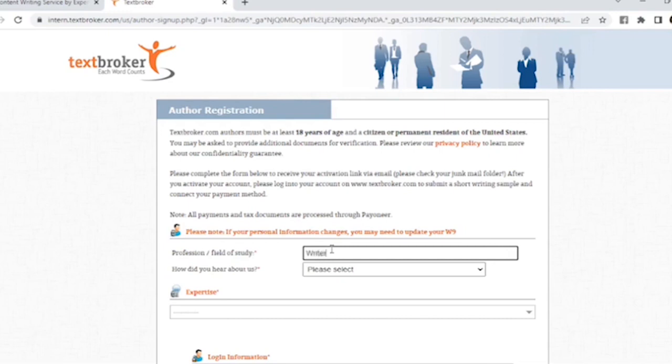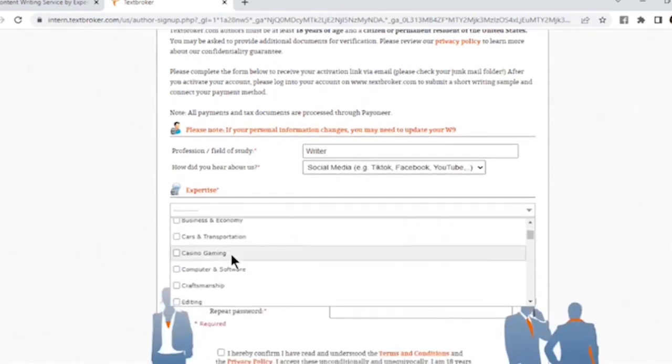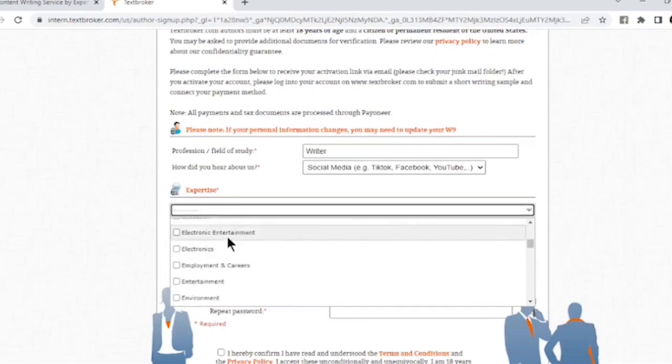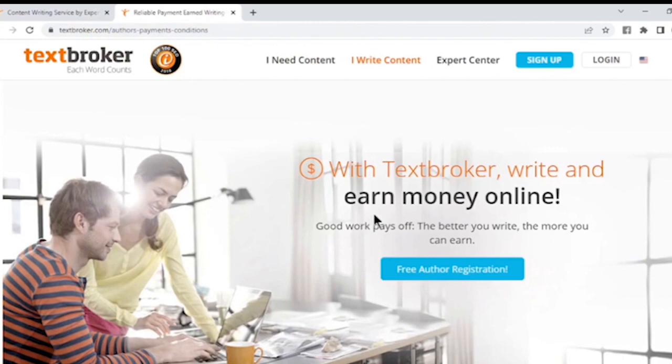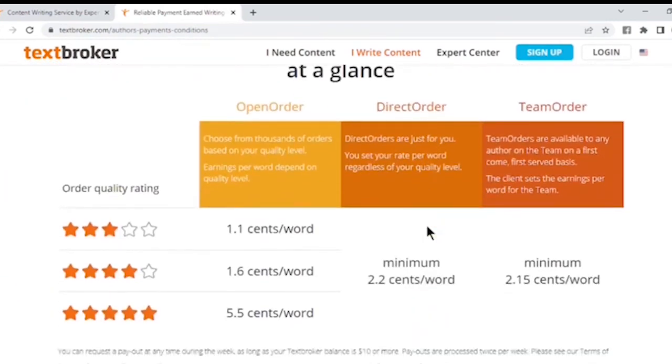To make money online, all you need to do is visit textbroker.com and click on I Write Content. This will take you to the next page, where you can learn more about how to earn money by writing articles for TextBroker. It is entirely free to register with TextBroker and begin making money by writing different articles today. By heading to the payment section and selecting More Information, you can determine your potential earnings. For example, a 1,000-word article would earn you $50, and longer articles result in higher earnings.